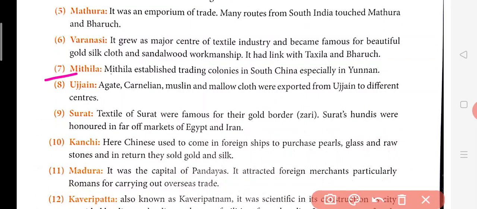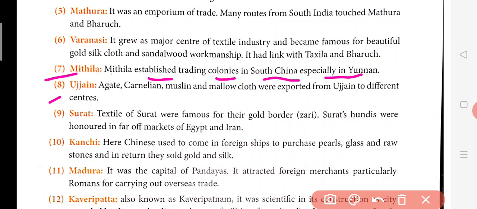Mithila. Mithila established trading colonies in South China, especially in Yunnan. Yunnan is a place in China. There they started making trading colonies. So the trade became fast between China and India after this establishment.